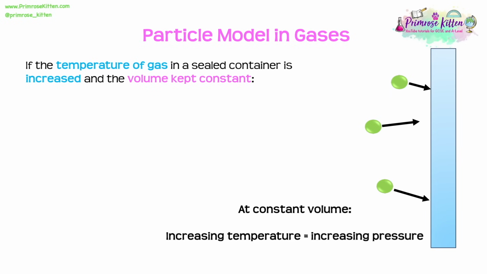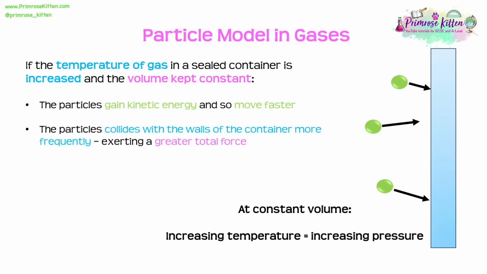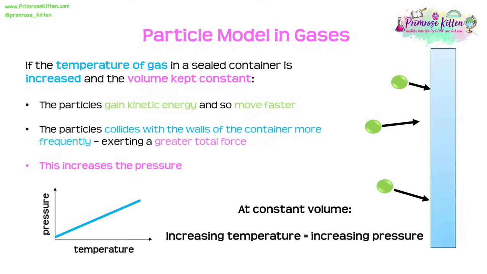Let's think about why. The particles are going to have more kinetic energy, and therefore they're going to be moving around the container more quickly. Now, if they're moving more quickly, the particles are going to collide with the walls of that container more frequently. This means that we're going to exert a greater total force on the walls of that container. Now, this increases the pressure. Temperature and pressure are directly proportional. If we increase the temperature by a certain amount, pressure will also increase by that same amount. So say if we doubled the temperature, the pressure would also double.